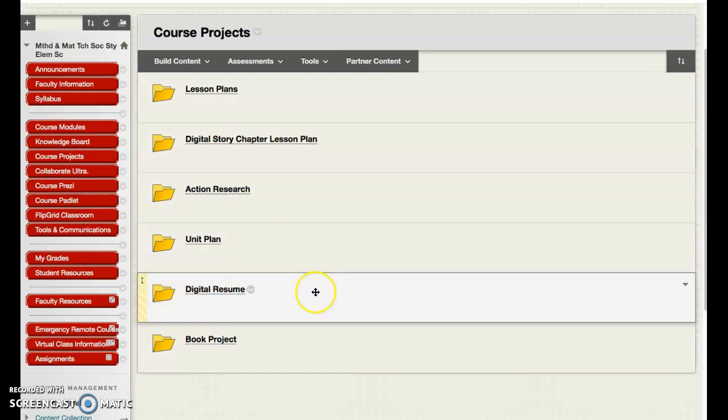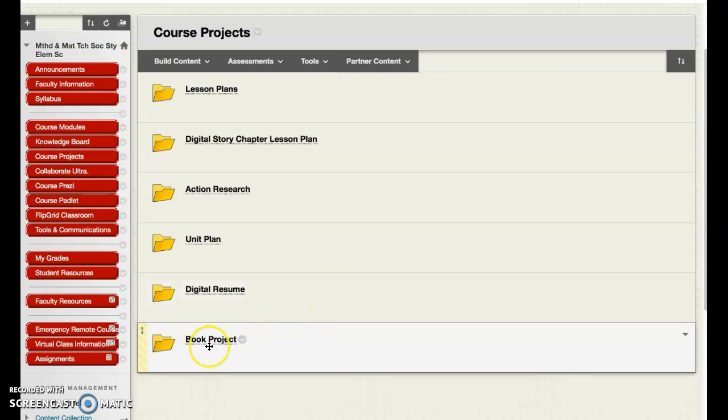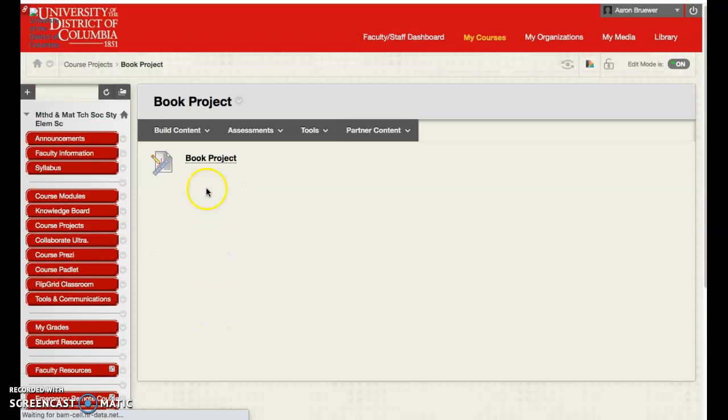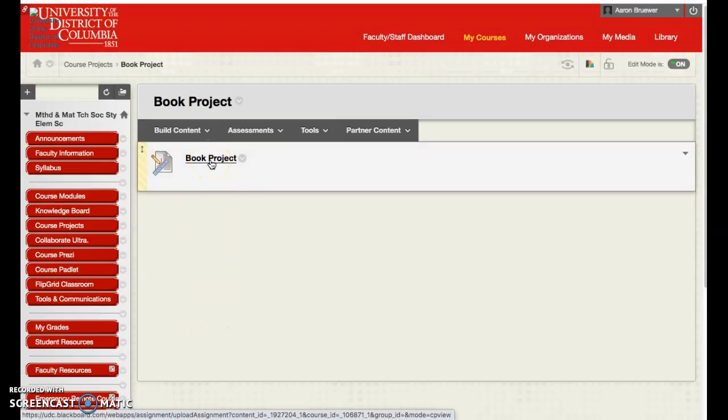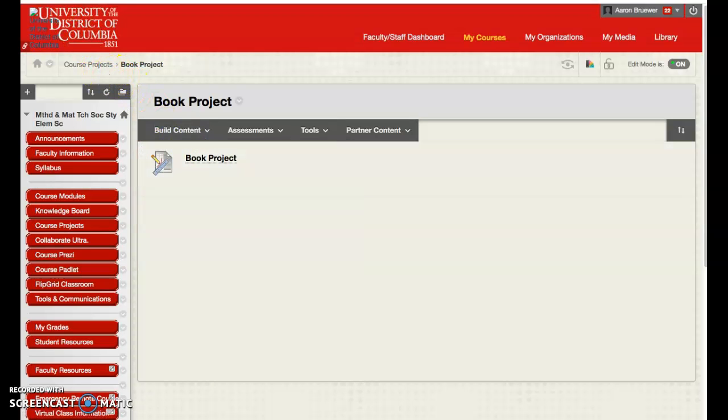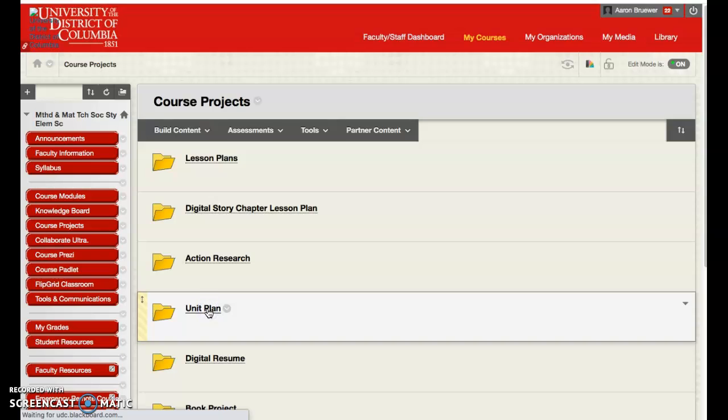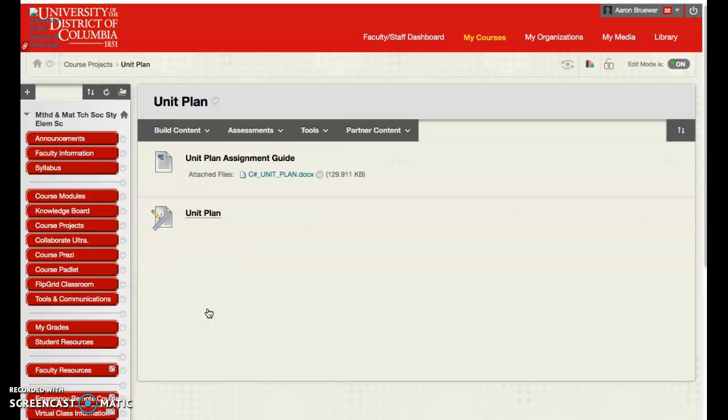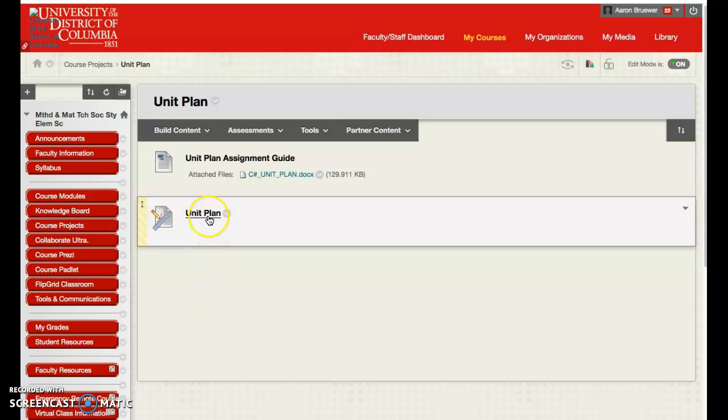Now, I've done this because a lot of our assignments are embedded in the modules, so I've collected them all here in one place. If you have yet to turn in your book project, if you click on the folder for book project, it will show you where to submit it. This is where you still need to submit your book project if you have not done it yet. For those of you getting ready to turn in your unit plans, while the unit plan might be on your digital resume, and that's great, I would like you to submit your unit plan here underneath Unit Plans.